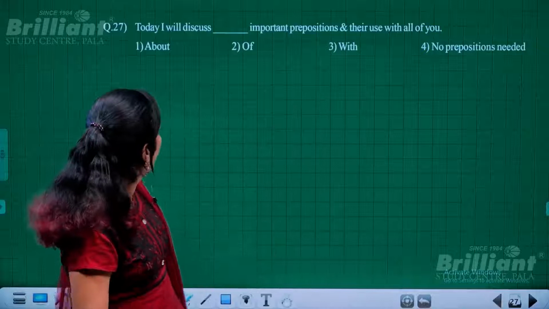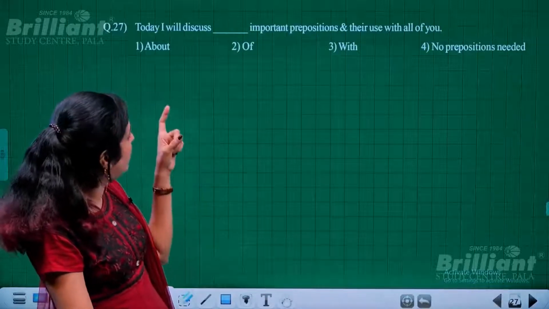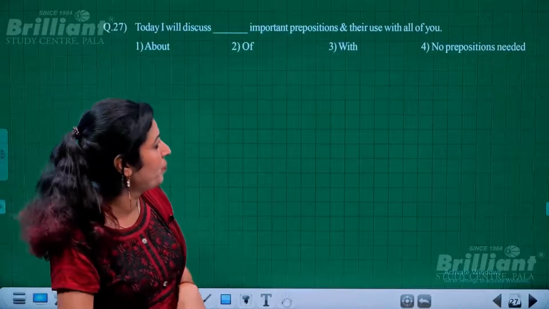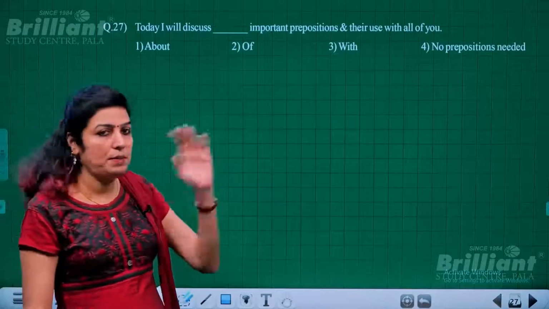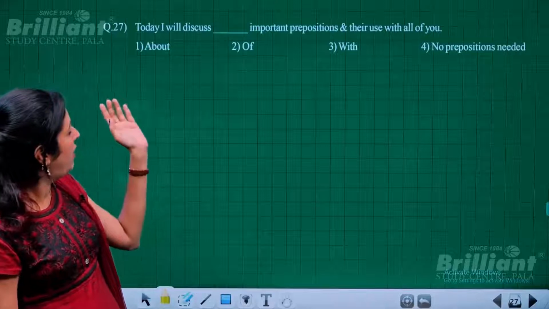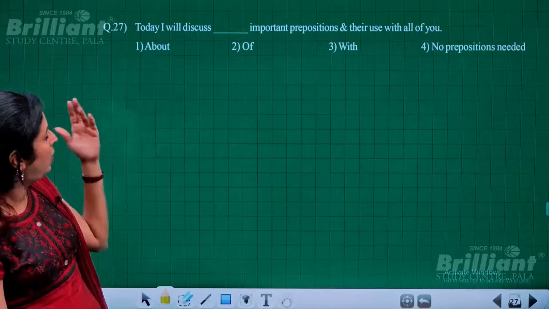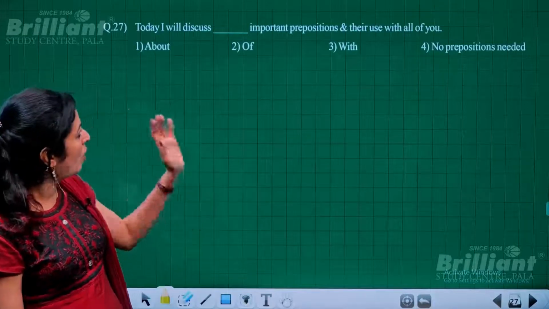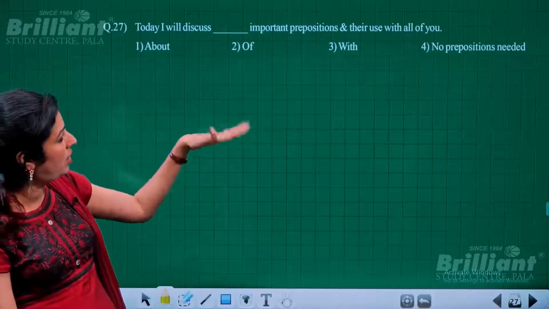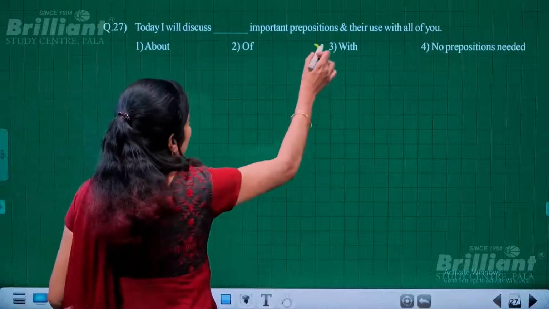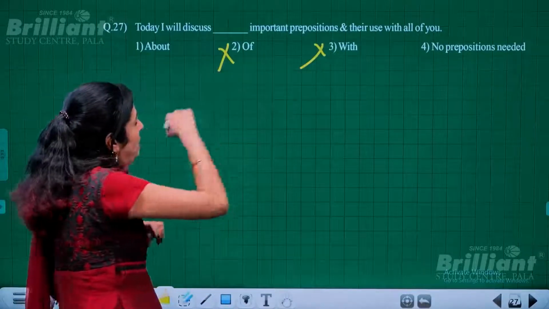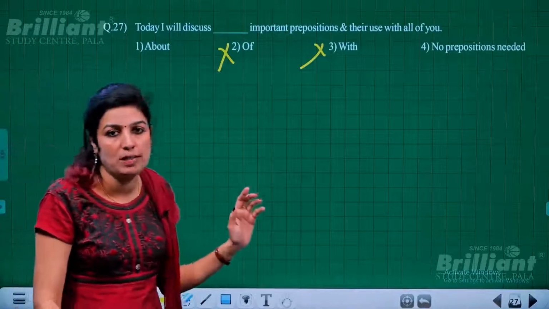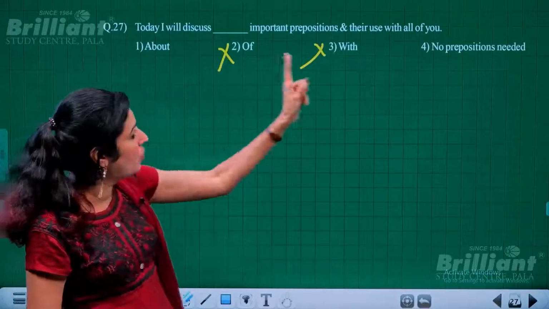Next is, today I will discuss dash important prepositions and their use with all of you. All right. So let me read it again. Today I will discuss about important prepositions and their use with all of you, or of important prepositions, or with. So with is not to be taken. This also you all know cannot be taken: discuss of. Okay. So we have to make the choice between the first and fourth options.